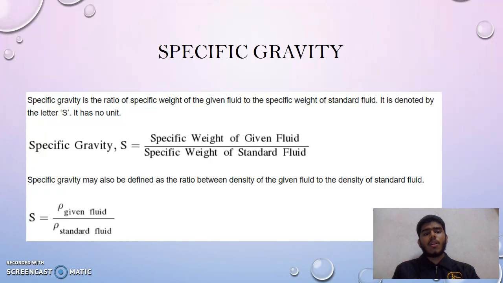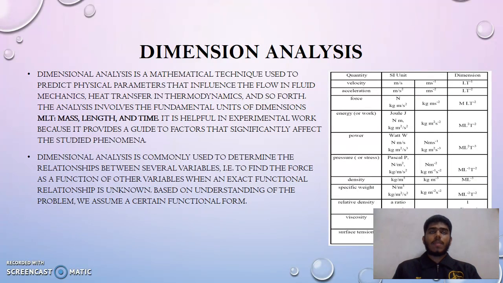Specific gravity may also be defined as the ratio between the density of a given fluid to the density of a standard fluid. So we have just talked about specific gravity, temperature, pressure, and viscosity. Now we come to dimensional analysis.